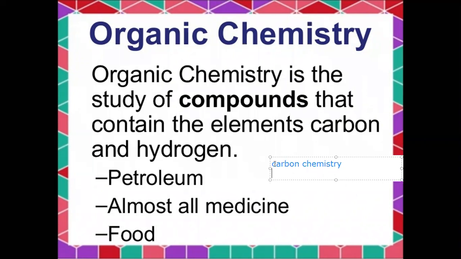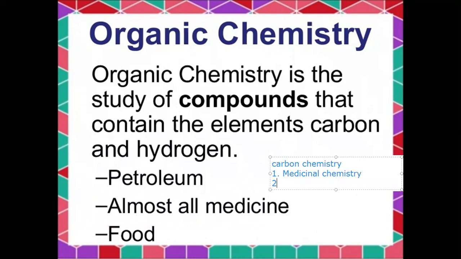There are sub-branches of organic chemistry. First one is medicinal chemistry.